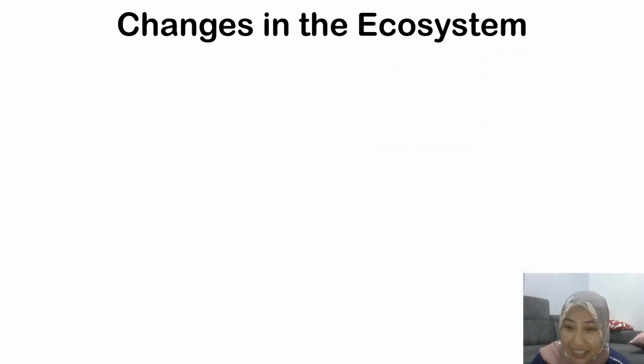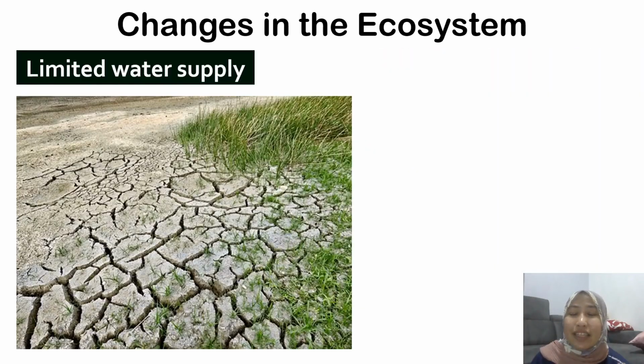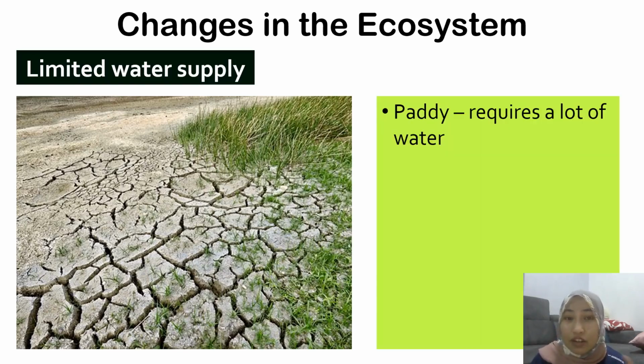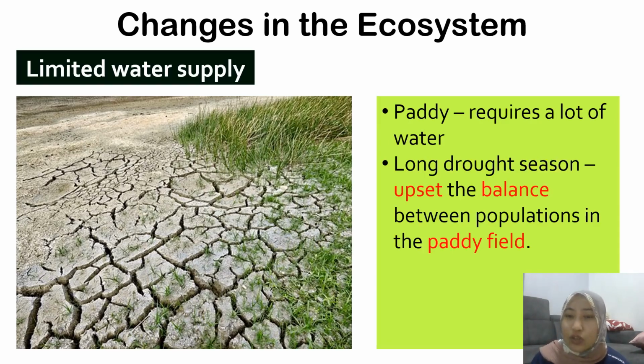The next change that may occur in the ecosystem is when there is a limited water supply. For example, paddy requires a lot of water to survive. So during a long drought season, when there is a long period of hot and dry weather with no rain, this will upset the balance in the population of the paddy field because they need a lot of water.